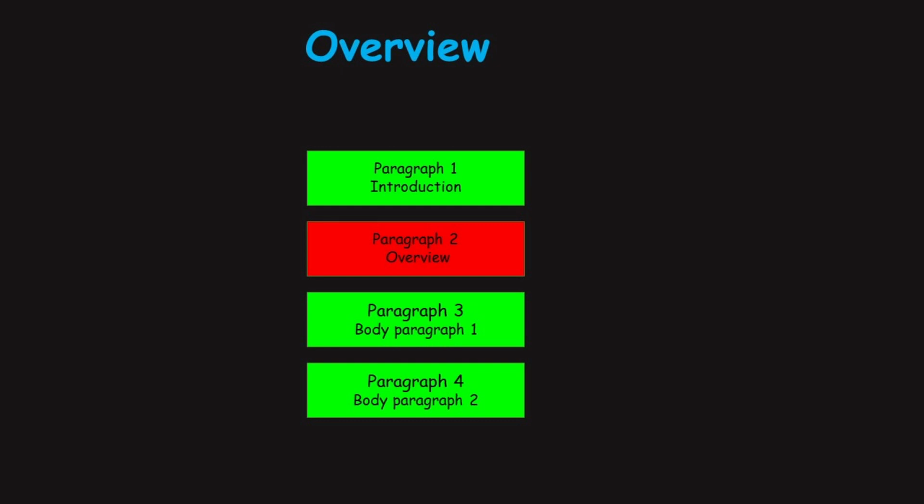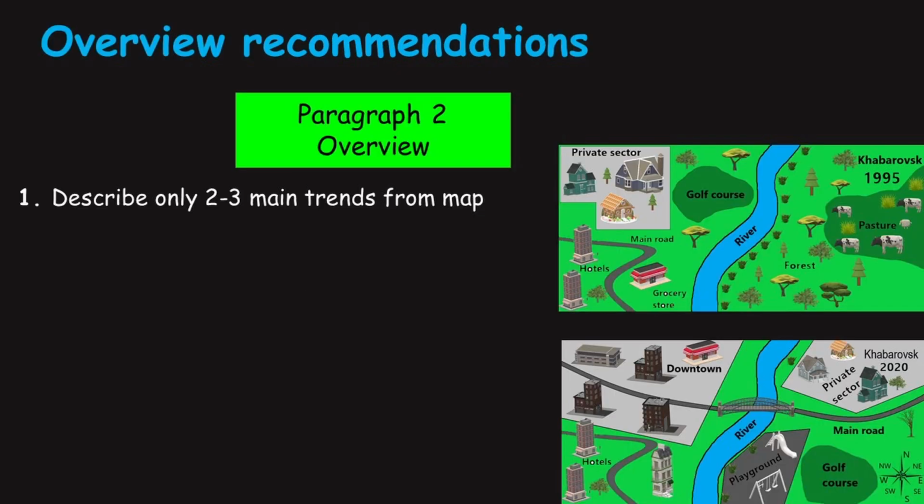Paragraph 2. Overview. Before we start, look at the list of recommendations for a perfect overview. Describe 2 or 3 main trends from the maps. Do not mention dates or values in your overview. Detailed information will be described in body paragraphs.